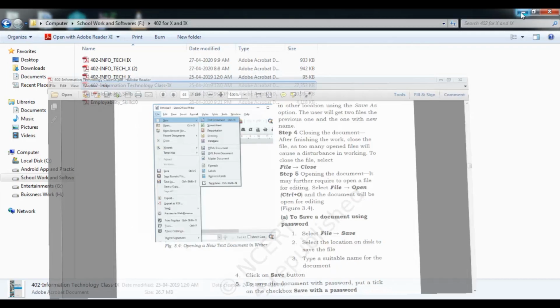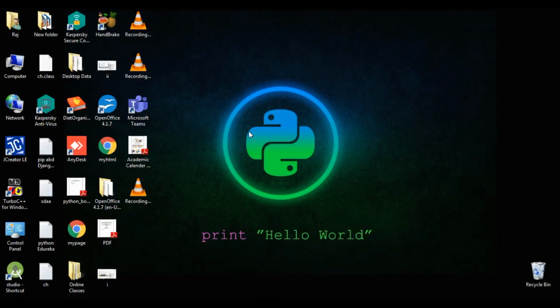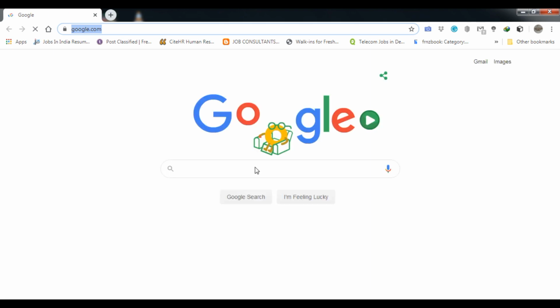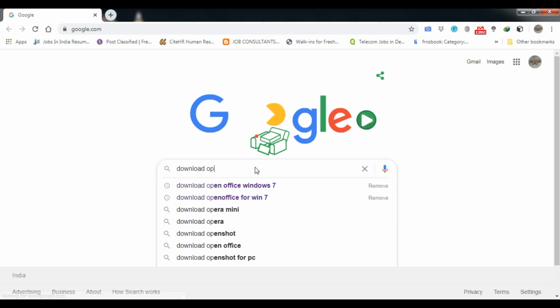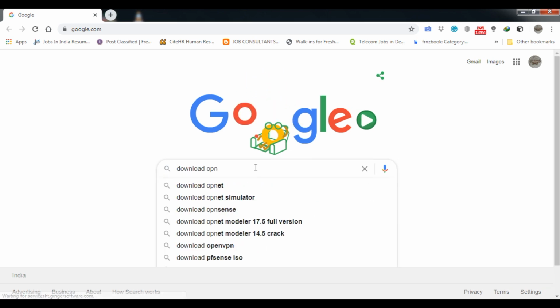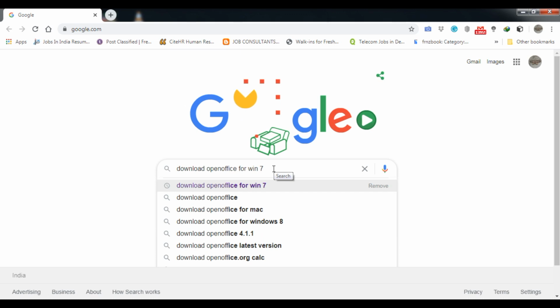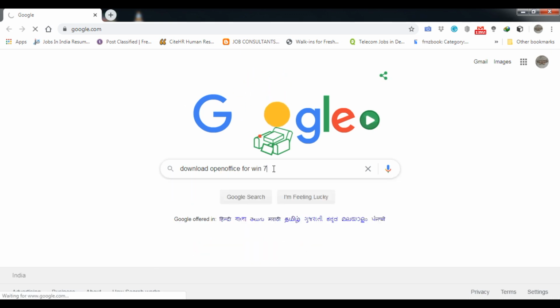In earlier classes, student, I taught you how to download that particular software. So I will review how to download the software once. You have to go to Google Chrome, and then Google Chrome will start. In this you will type: download OpenOffice for Windows 7 or Windows 10, whatever version you have. You can erase Windows 7, Windows 10, and press enter.